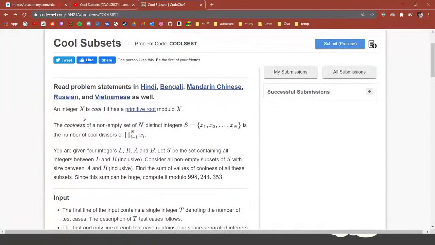Then an integer x is cool if it is a primitive root modulo x. We first get out of this line. You have to have knowledge about this. I learned about this in my college curriculum of number theory. You might learn this through some online course on number theory, like on an academy. But you have to learn this before attempting this problem.